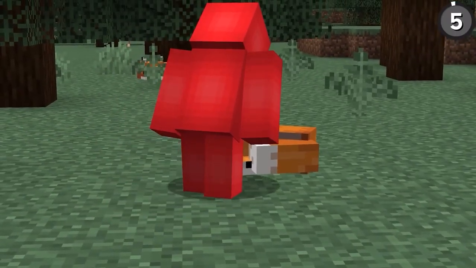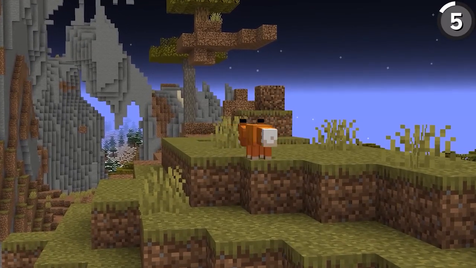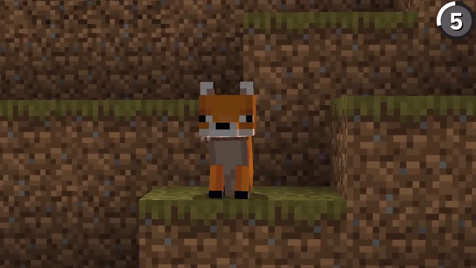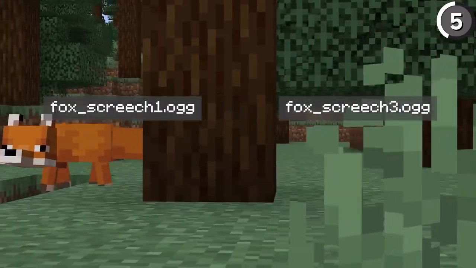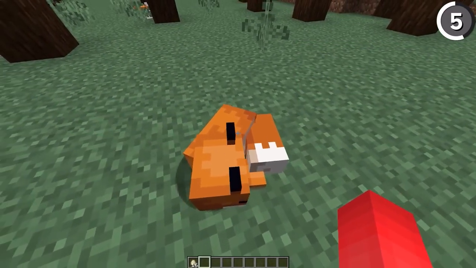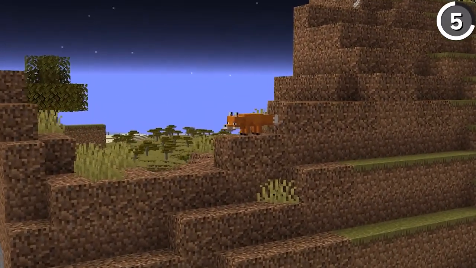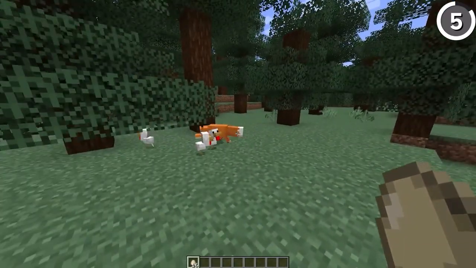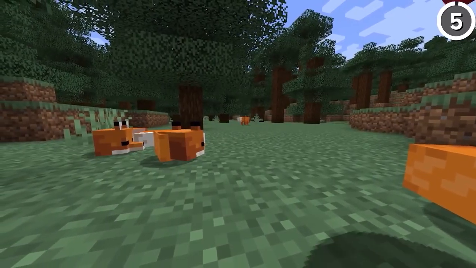Some fox noises are actually the same sound despite sounding different. See, Minecraft foxes will occasionally screech at night if there's no trusted players around, and there are 3 types of these screeches. But what most people don't know is that the first and the third screeches are actually the same sound but inverted. The first is the third sound but reversed in higher pitch, and the third is the first sound but reversed in lower pitch. And as for why, I guess Mojang just really liked that sound. Or more specifically, they probably liked not having to record a third sound when they could just use this one.